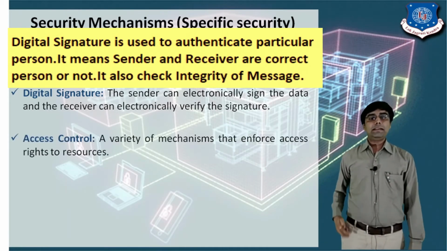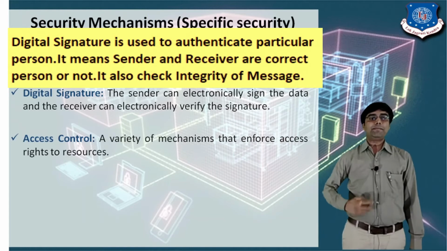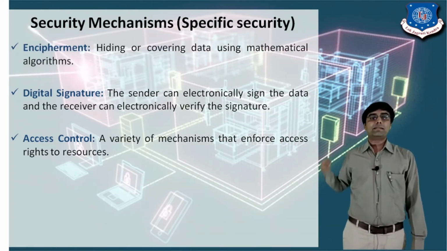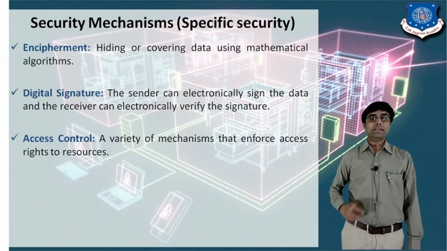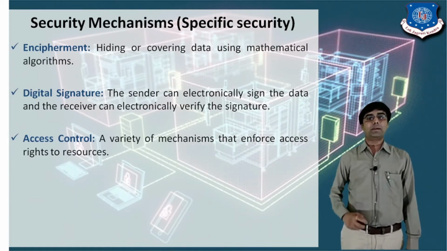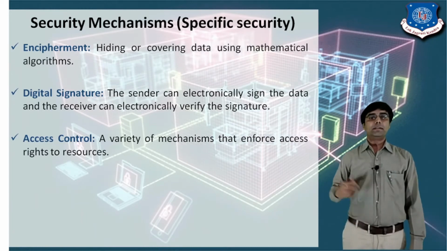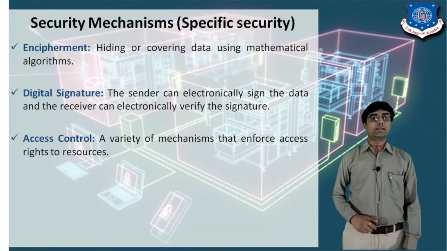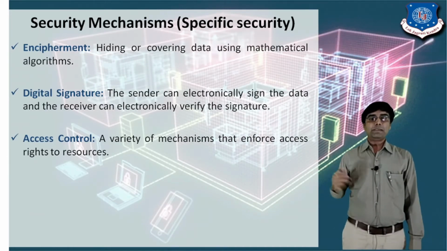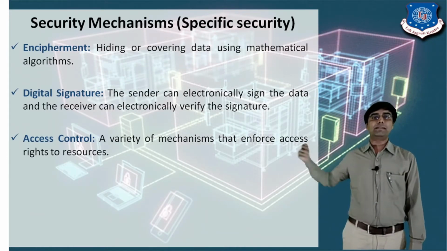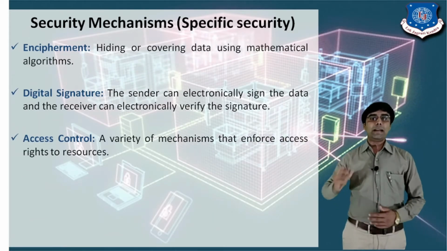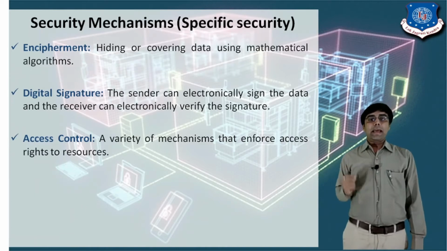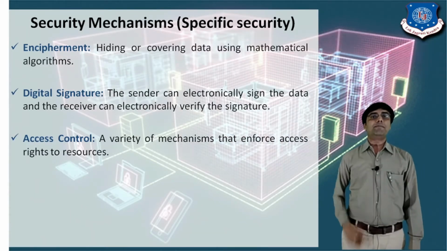Then the third is access control. It means different types of access control mechanisms are there to enforce the access right of each and every user. If we consider one example, in any organization different people are there: the principal, the director, the faculty, and the students. Each and every person is assigned some rights by the system administrator. Through those rights, he or she is able to access that much information.